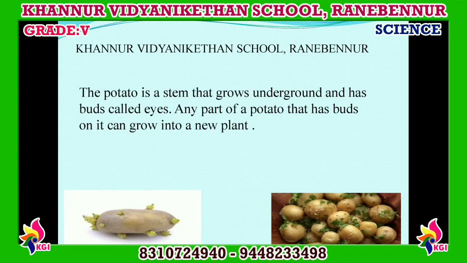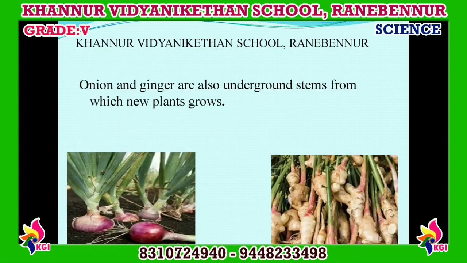Next, the potato is a stem that grows underground and has buds called eyes. Usually, in a plant, stem part is seen above the ground, but in potato, it is seen underground. Any part of a potato that has bud on it can grow into a new plant. Onion and ginger are also underground stems from which new plant can grow. You can see the picture of onion as well as ginger.